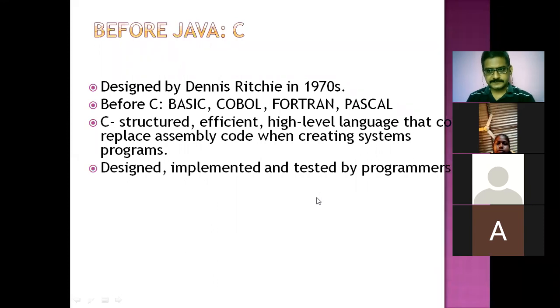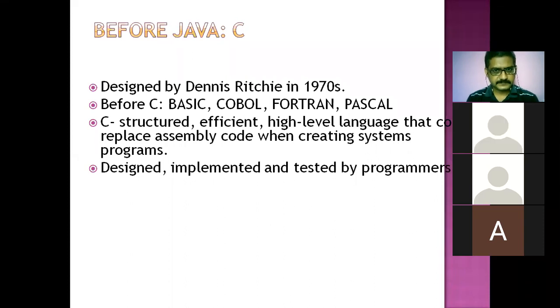Where is Vamshi? Vamshi, are you there? Tell me why we are discussing C, C++ before Java every time. Because it has inherited the concept of object-oriented programming from C++ and the syntax of C. Okay, nice. Inherited from C, C++.